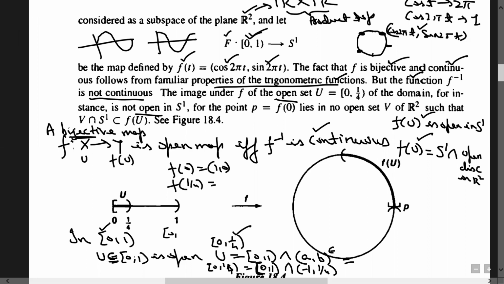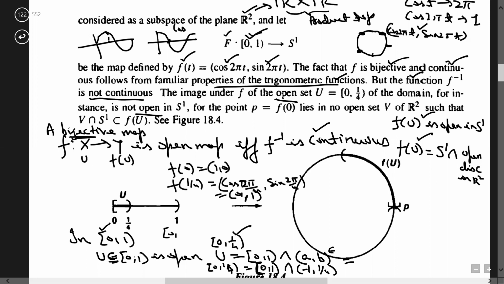So you can see that this one is the graph of cos. So cos 2 pi t, f of 1 by 4 is basically (cos 2 pi by 4, sine 2 pi by 4). Cos 2 pi by 4 means cos pi by 2, which is 0, and sine pi by 2 is 1. So it's (0, 1).